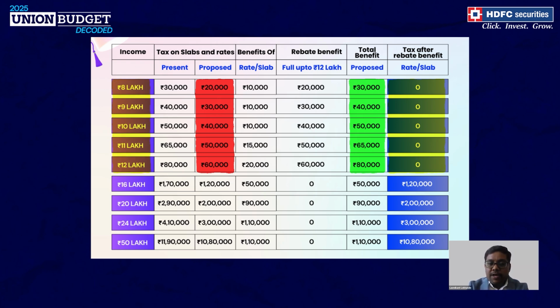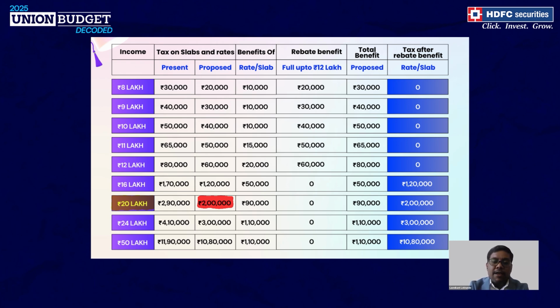Now, if we take the example of a higher income of, say, 20 lakhs, the proposed tax comes out to 2 lakh rupees with respect to the proposed norms. If we compare it with the previous year, wherein the brackets were slightly lower, that tax would have come to around 2.9 lakh rupees. So there is an absolute saving of 90,000 for a person earning 20 lakh annual income. For a 24 lakh and 50 lakh annual income, this figure jumps to 1.1 lakh rupees.